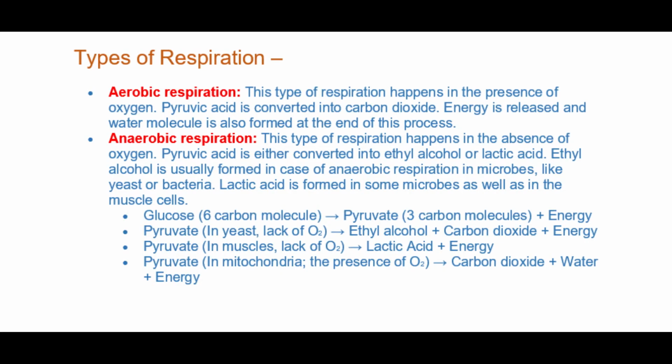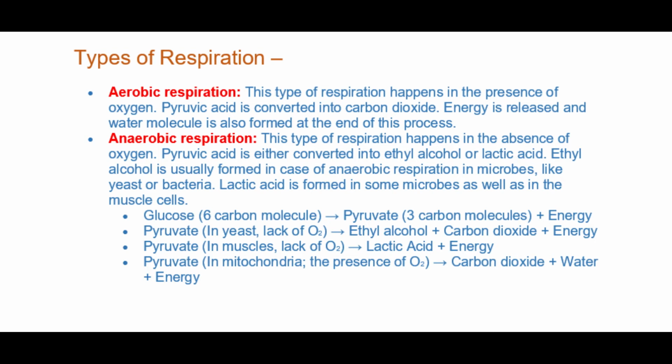Aerobic respiration is a type of respiration that happens in the presence of oxygen, meaning oxygen is needed in this respiration. Pyruvic acid is converted into carbon dioxide, energy is released and a water molecule is also formed at the end of this process. In anaerobic respiration, there is no need of oxygen. Pyruvic acid is either converted into ethyl alcohol or lactic acid. Ethyl alcohol is usually formed in anaerobic respiration in microbes like yeast or bacteria. Lactic acid is formed in some microbes as well as in the muscle cells.